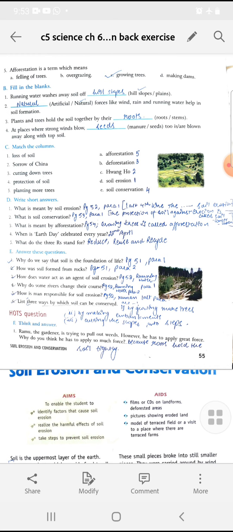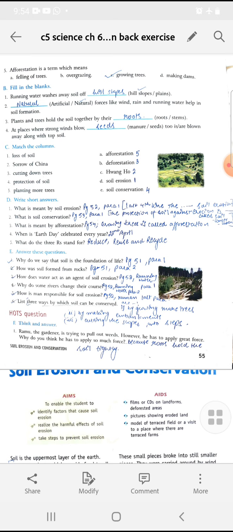Fifth one. So planting more trees means afforestation. Second is third, that is, from here third, cutting down of forest means deforestation. Yangtze, the river, sorrow of China. Soil erosion, that is loss of soil. Soil conservation, that is fourth one, protection of the soil.